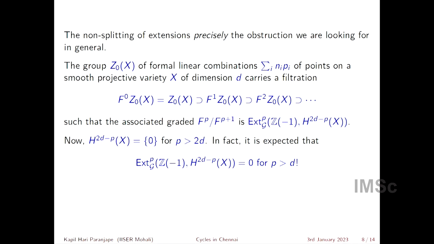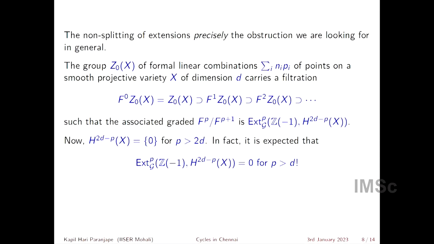Okay. But now one thing is clear from the general theory of cohomology, that there are no cohomologies in negative dimensions. So therefore H^2d, where d is the dimension of the variety, then H^(2d-p) is zero for p greater than 2d. The reason d becomes 2d is because when you're working over algebraic varieties, the dimension is counted in terms of complex dimensions, and so the real dimension is 2d rather than d, right? So it's a dimension over the complex numbers of the solution space over complex numbers. But in fact, it is expected that this Ext group is zero for even p greater than d. However,